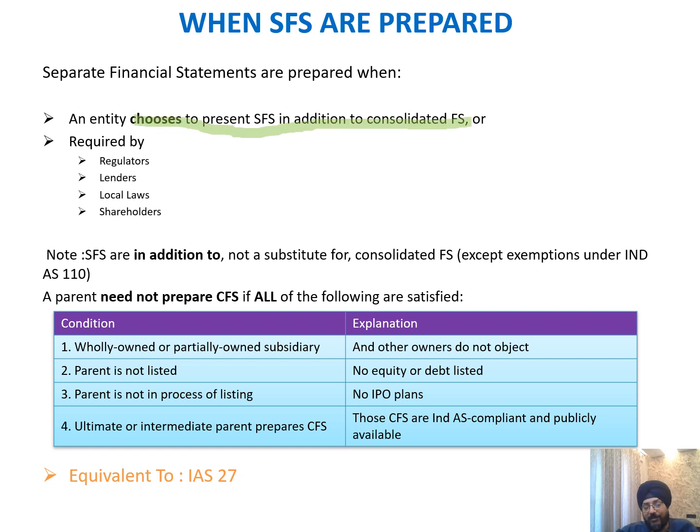So basically, if the entity wants to show a separate financial statement over and above the CFS, which is the consolidated financial statement, then the entity has to adopt this method, and that choice is either voluntary or if it is required by regulators, lenders, local laws, or the shareholders. So if there's a specific requirement, then definitely they have to prepare the standalone financial statement, in which case the investment in the associates, subsidiaries and joint ventures should be shown as per Ind AS 27.